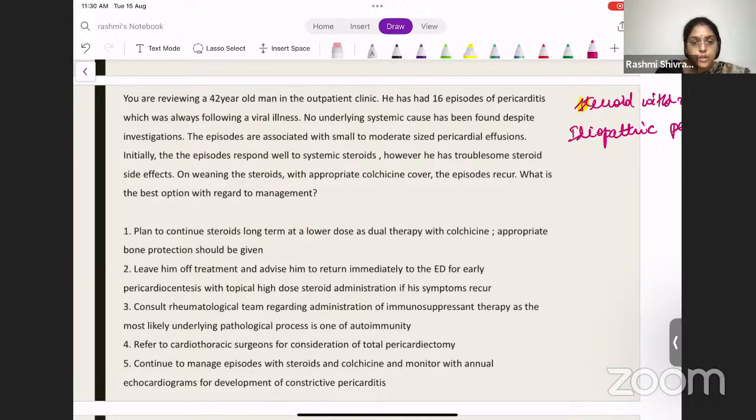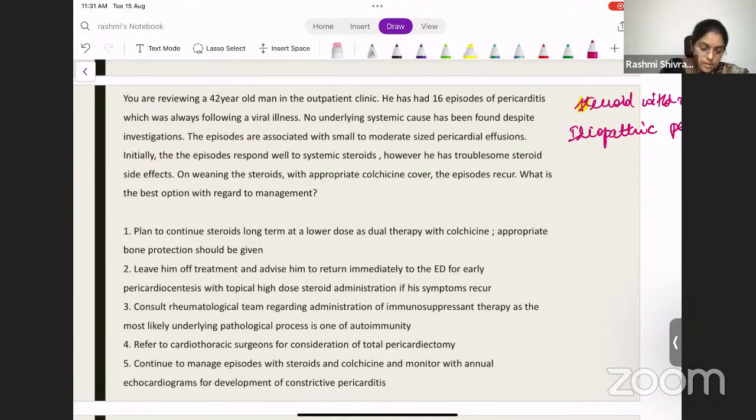And you have to convert it and give some colchicine, or you need to add some other drug. But even on putting the patient on colchicine, the episodes still recur, right? So what does it mean? Steroids are not working, colchicine is also not working. So what would you do when this patient is having such multiple episodes? You will definitely have to consider the patient for total pericardiectomy.